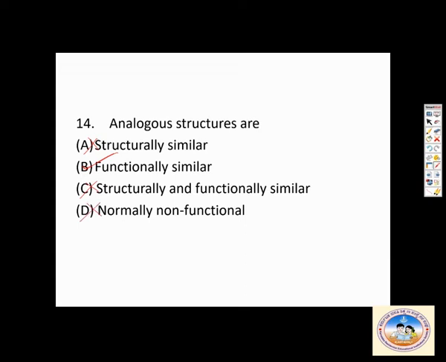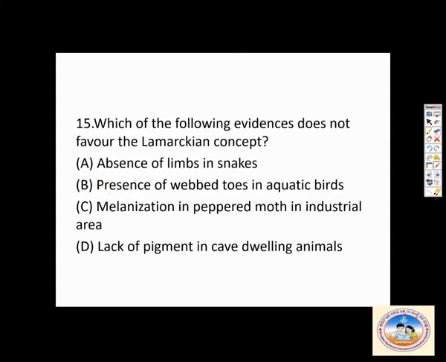Which of the following evidences does not favor the Lamarckian concept? So what does it say? The Lamarckian concept is all about inheritance of acquired characters and the use and disuse concept. So understand this. Absence of limbs in snakes favors the Lamarckian concept. The presence of webbed toes in aquatic birds also favors the Lamarckian concept. Why? This is about disuse.